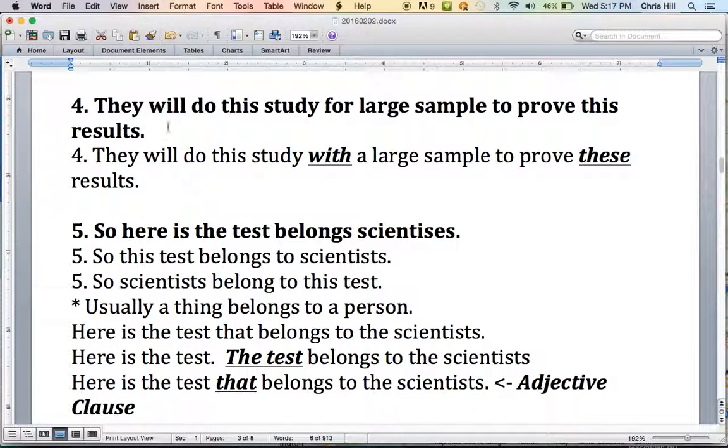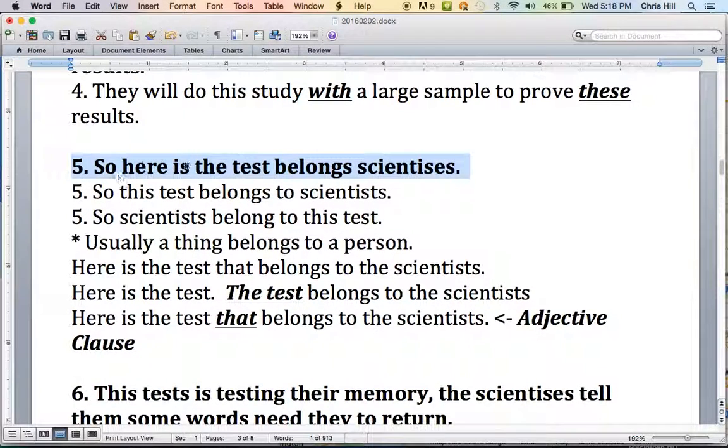Number 4, they will do this study for a large sample to prove this results. Here, we have to change our preposition. They will do this study with a large sample, not for, with, to prove these results. Here, it's a number problem. These results, because results are plural. This results, singular.